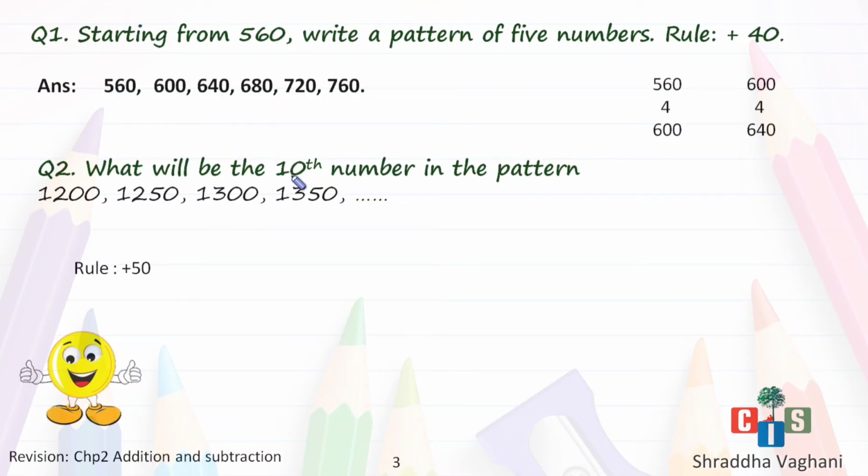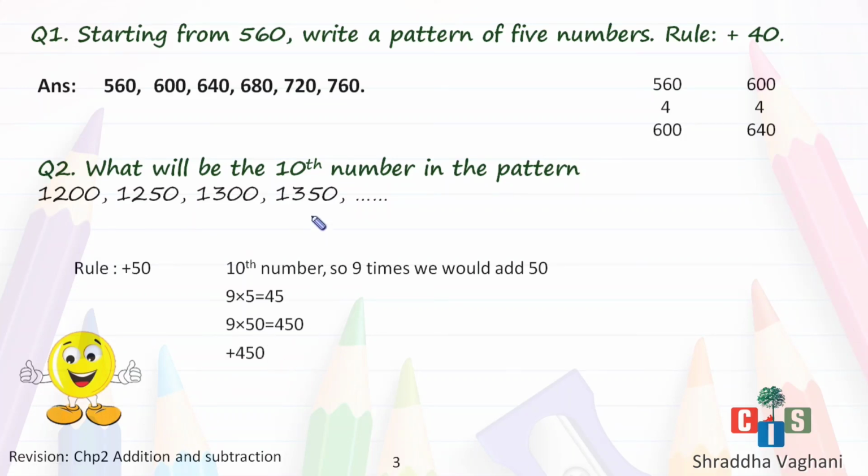Now I have to find the 10th number. So the frog is jumping how many times to reach the 10th number? The frog will jump 9 times only, and he will reach the 10th number. Okay, so what I'll do is I'll add 50. How many times will I add? I'll add 9 times only, because the frog is jumping 9 times. Okay, so 9 times I'm going to add 50. That is, 9 5s are, I know, 45. So 9 50s will be 450, and I will add 450 to the last number.